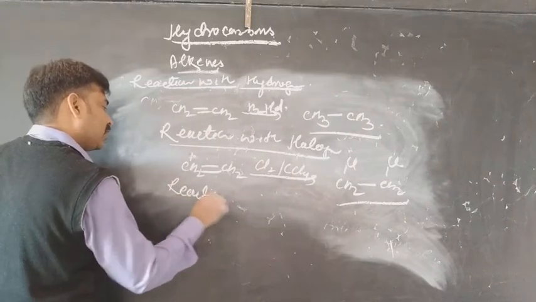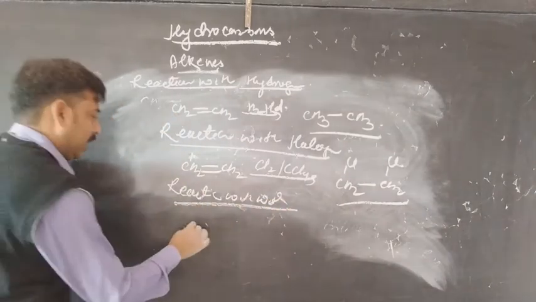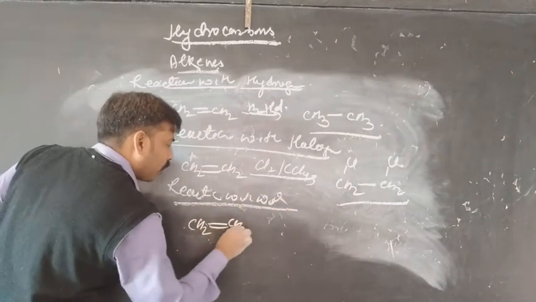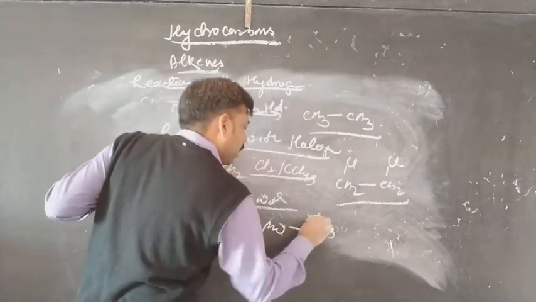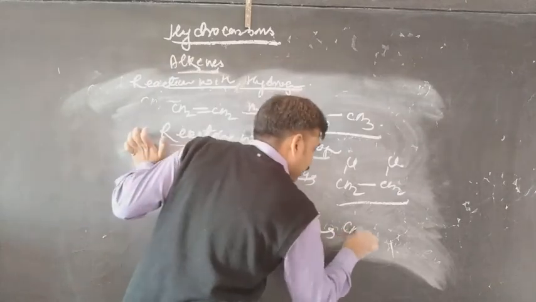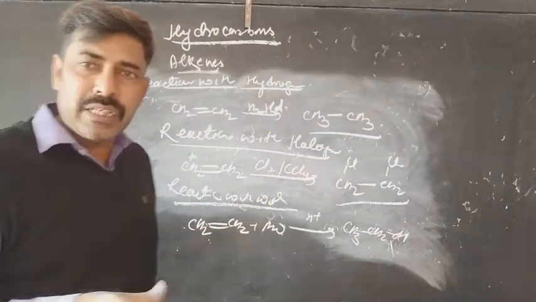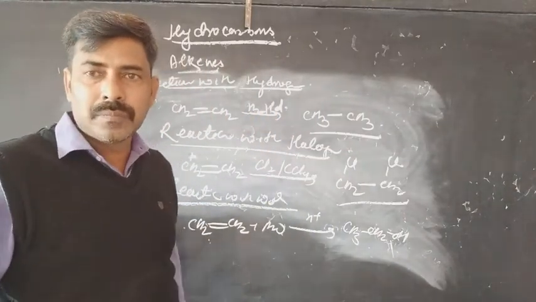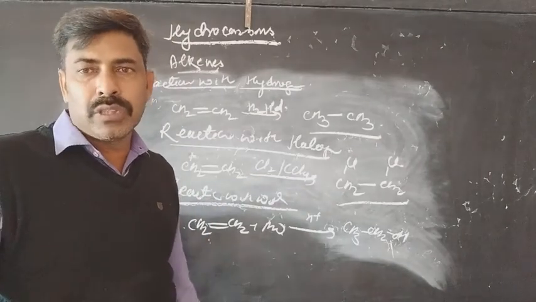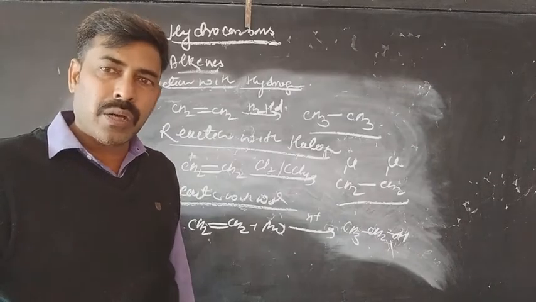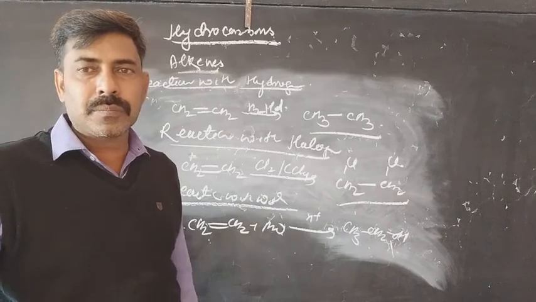But if the reaction is taking place with water, then what? Reaction with water. This is the alkene CH2=CH2 plus H2O in presence of acid. It will give CH3CH2OH, that is ethanol. So alkene on hydration will give an alcohol. The hydration, that is the addition of water, also follows the same rule, the Markovnikov rule.